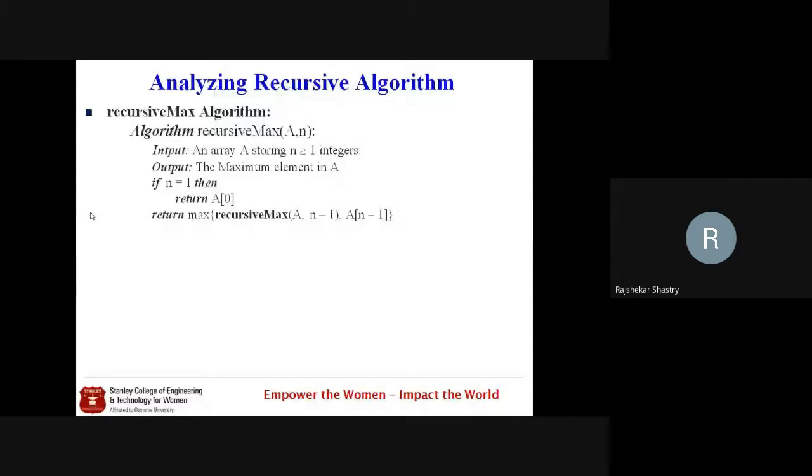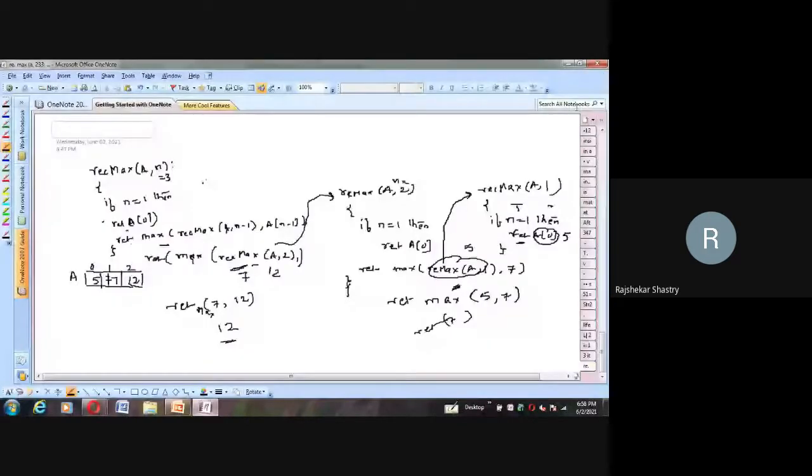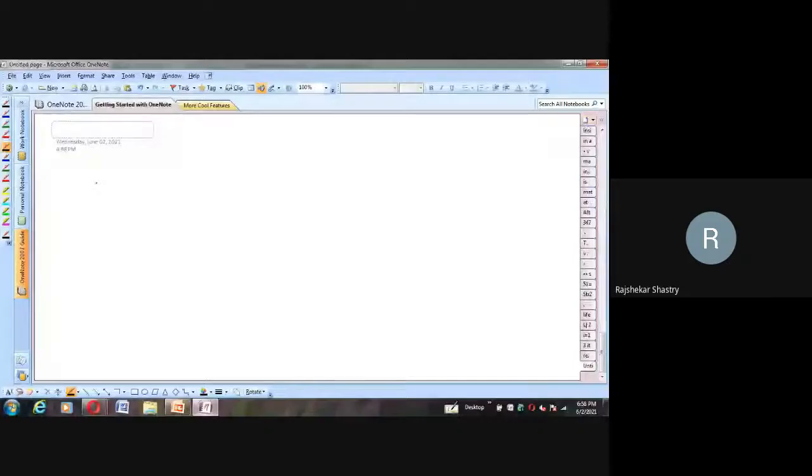How is it? First of all, let me write it on the board. Let me rewrite that line. Return max of rec max of a comma n minus 1 comma a of n minus 1. A of n minus 1 is an element, and rec max of a comma n minus 1 is a recursive call. So here we are calling the same algorithm recursively by reducing how much?